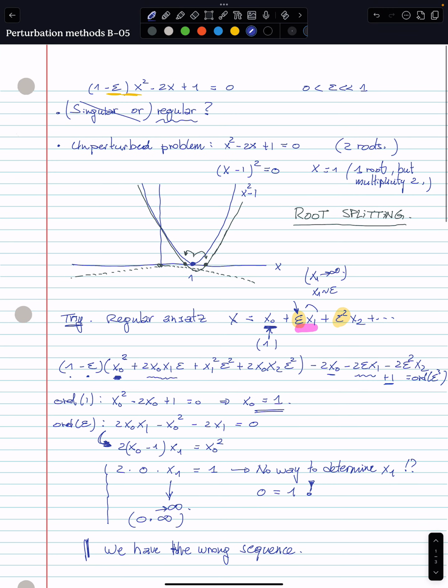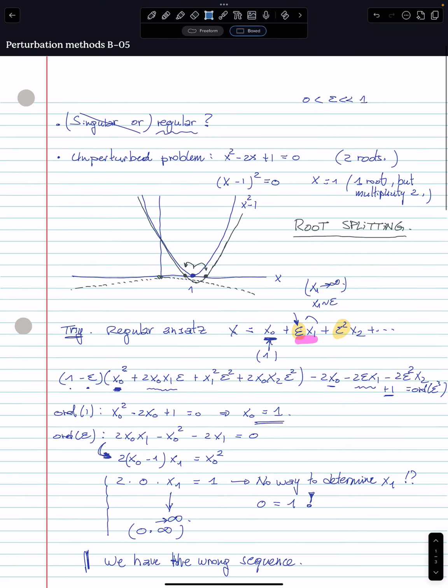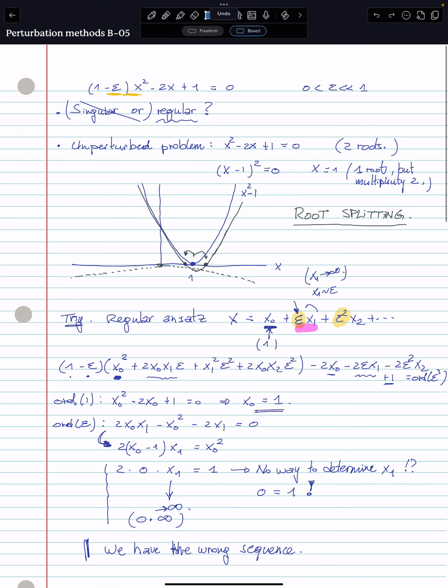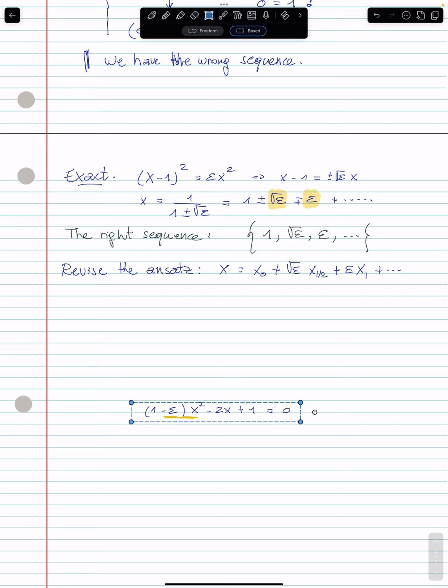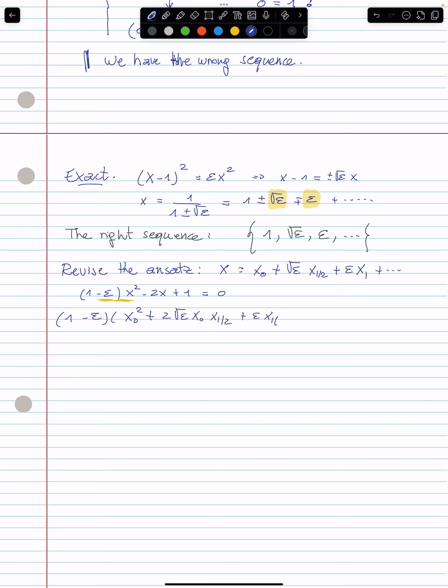I need to substitute again this in the governing equation. Let's paste it here so that we have the governing equation with us. 1 minus epsilon multiplied by x squared plus 2 square root epsilon x0 x1 half plus epsilon x1 half squared plus x1 squared.